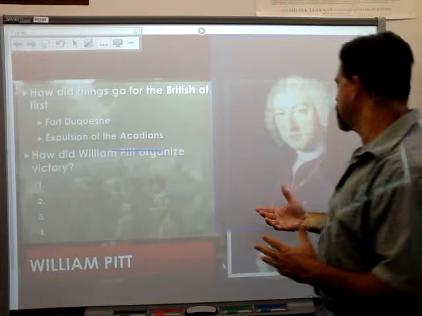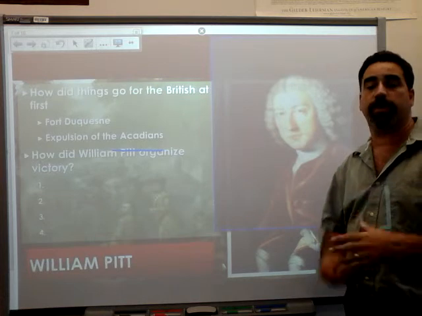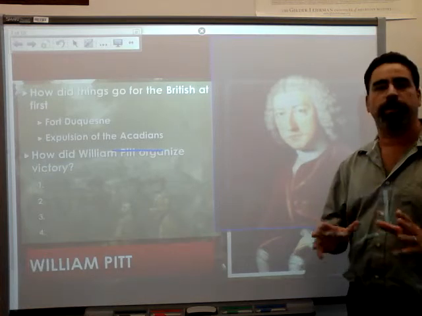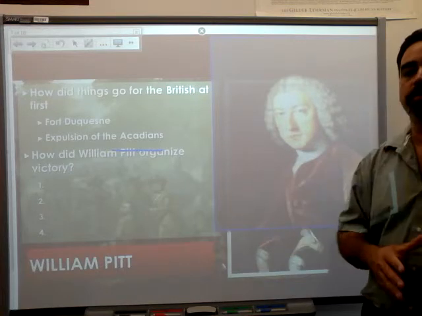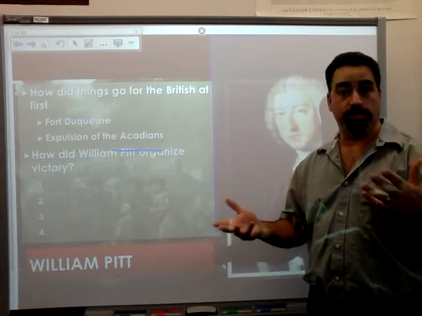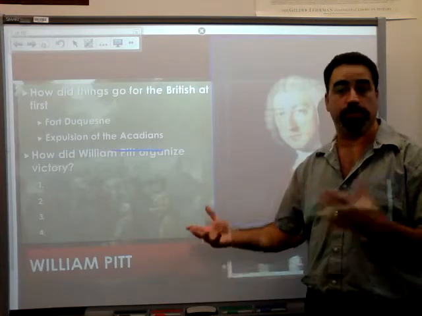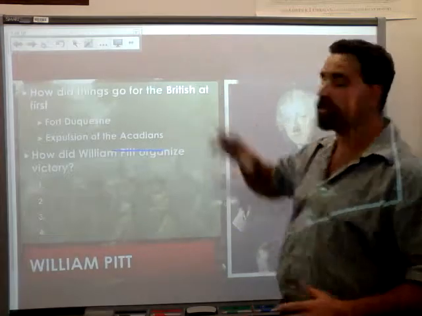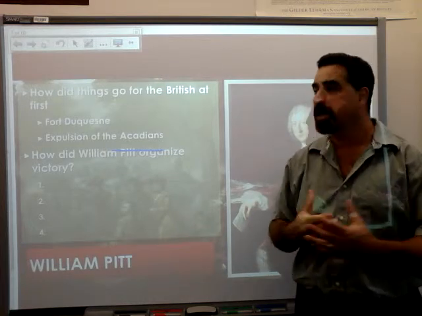And another interesting thing that William Pitt is going to do is he's actually going to negotiate with the Indians. He's going to negotiate specifically with the Iroquois and the Indians of the Ohio Valley and say, hey, look, we will establish set boundaries which British colonists will not be allowed to cross. And you'll be able to stay there forever and live there forever. So many of the Indians thought, oh, well, this is a great deal. The English are actually telling us they're not going to mess with us if we help them beat the French in this war. So with these particular strategies in place, William Pitt is ultimately going to be victorious.